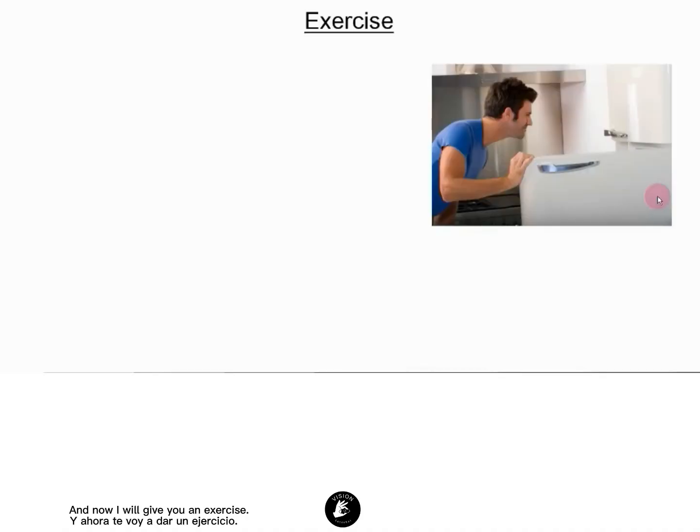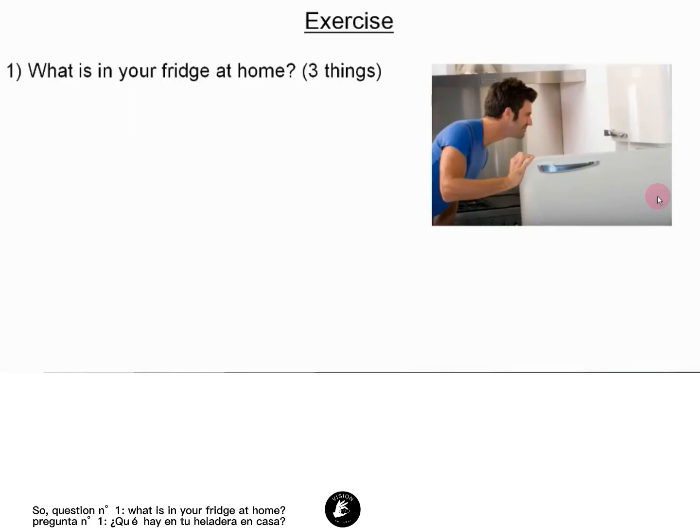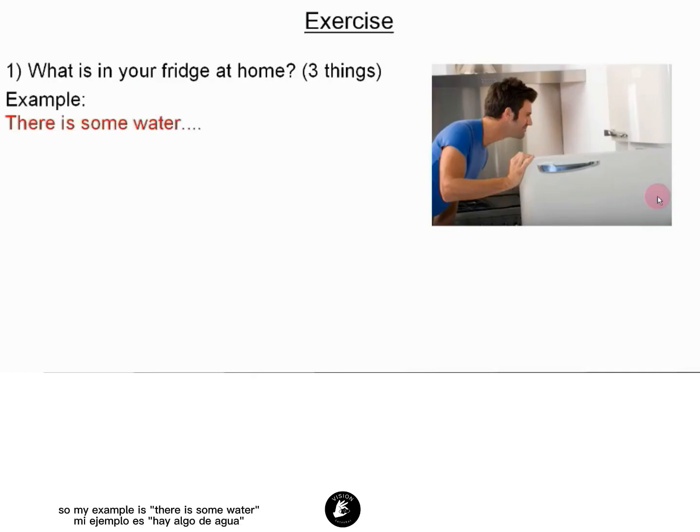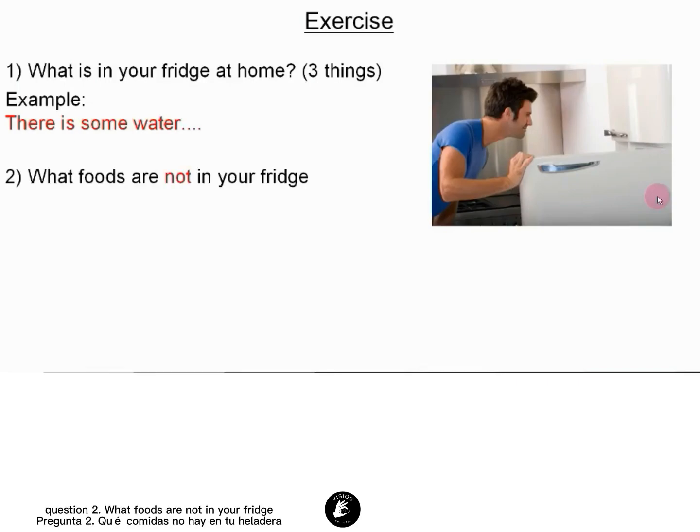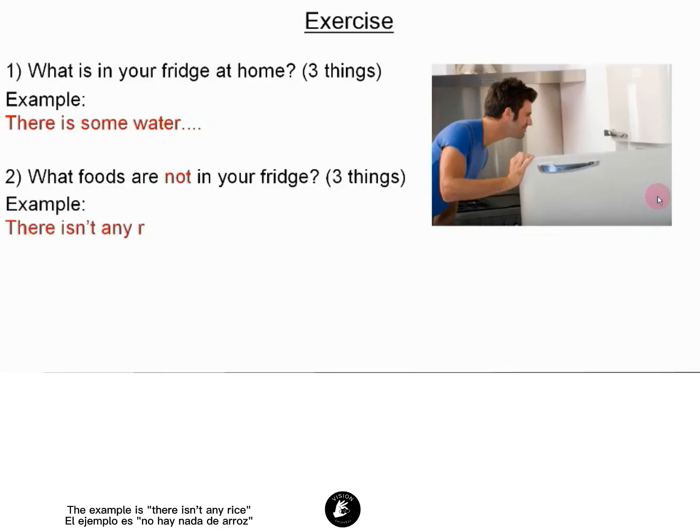Now I will give you an exercise. Question number 1. What is in your fridge at home? I would like you to give me 3 things you have in your fridge. My example is, there is some water. Okay, so I want you to answer that. Question 2. What foods are not in your fridge? Tell me 3 things which are not in your fridge. The example is, there isn't any rice.